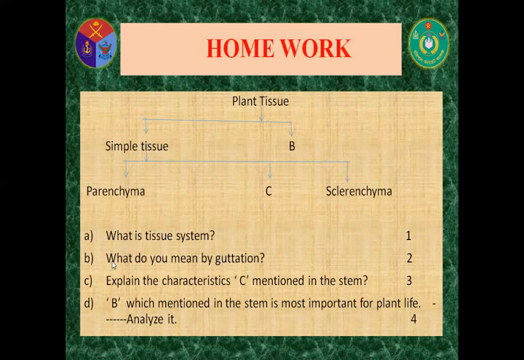What do you mean by differentiation? Number three, application question. Explain the characteristics of collenchyma. Mention the location in the stem. And higher order question. Which tissue in the stem is most important for plant life? Analyze. My dear cadets, please solve this CQ question and submit